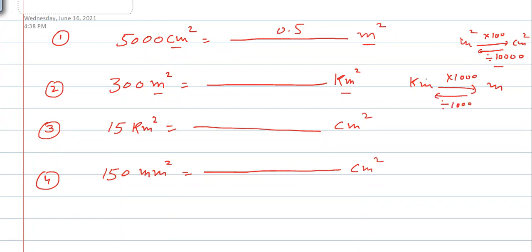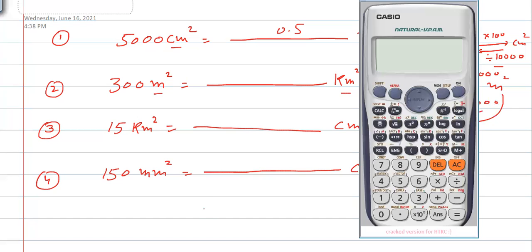Now in this case it is square, so we will double the number of zeros. Meaning in this case 3 more zeros. So as I'm converting from here to here, I should use this one, meaning divide with 1 million. 6 zeros are for 1 million. So 300 divided by 1 million.